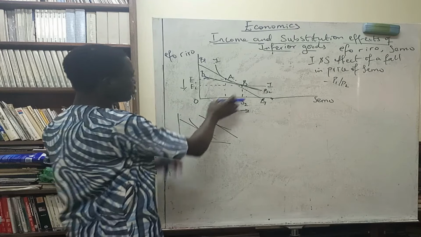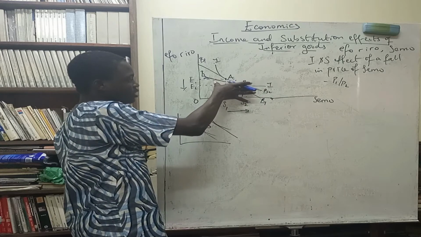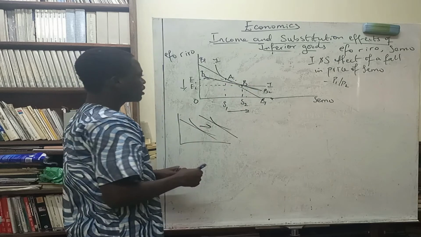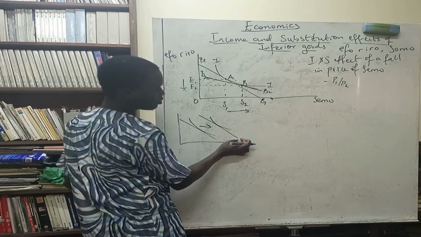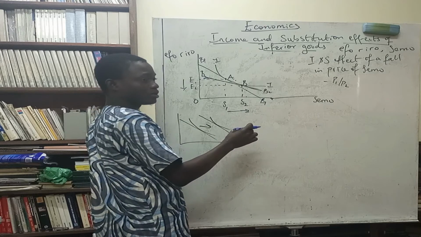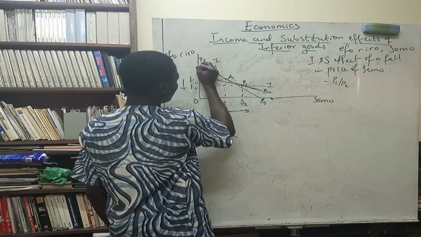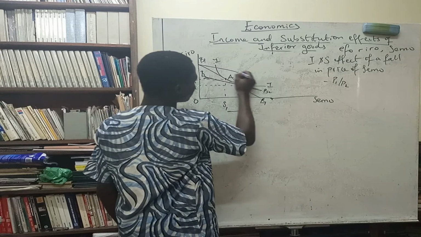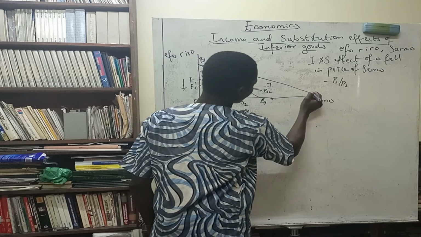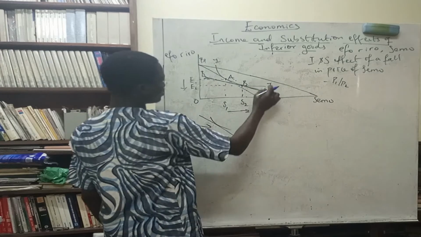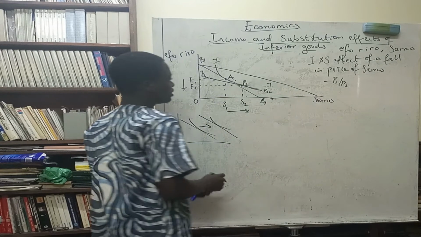Because what we are considering now is point B, we are now using the new budget line. So we are going to draw a third budget line to reflect this income effect. That is what is happening here. We are going to draw a third budget line, and that is going to be parallel to the line that is here. That was why I tried to elongate this particular one. So this new line is parallel to this line. Apologies for my diagram.